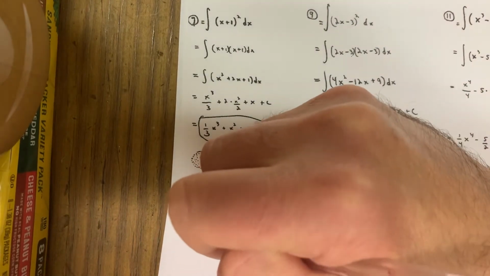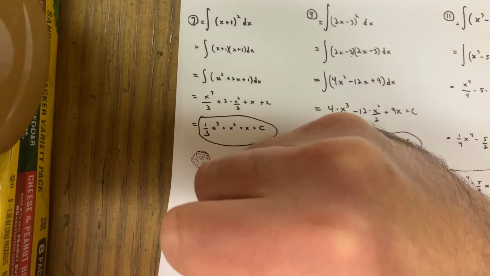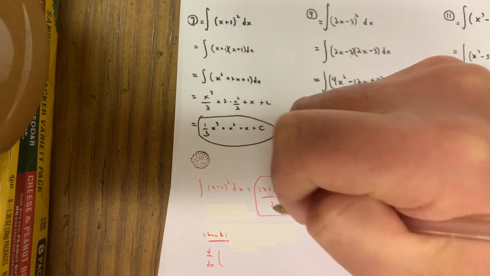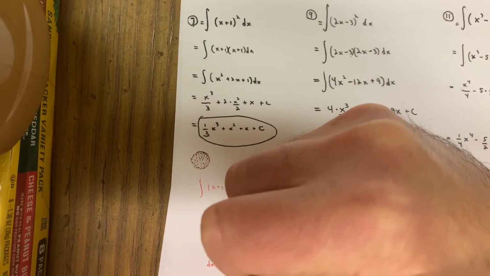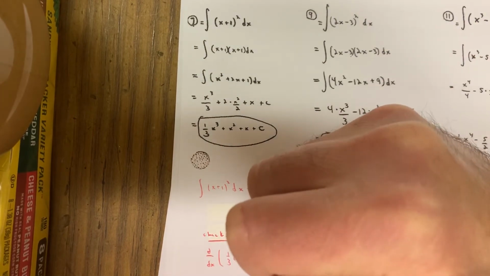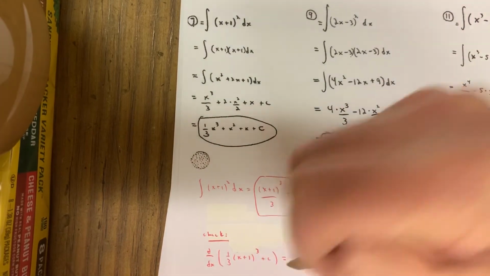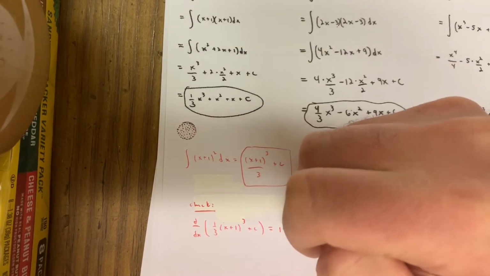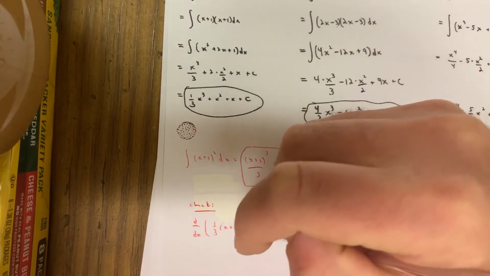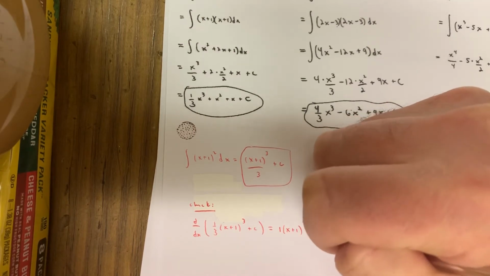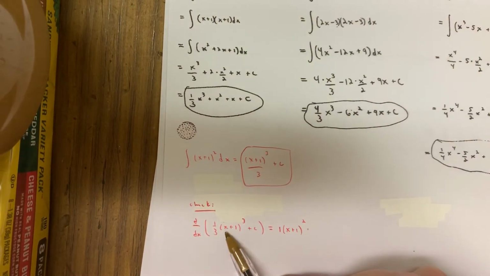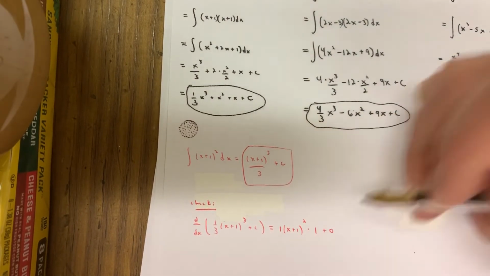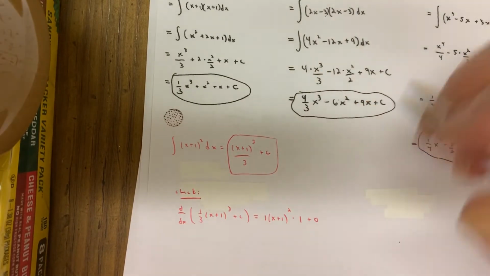Well, let's do the check and make sure this is all right. So let's take the derivative with respect to x of this. And if you don't mind, I'll write it as 1/3 (x plus 1) quantity cubed plus c. If you actually take this derivative, you have to use the chain rule. Drop the 3 like it's hot. 3 times a third is 1. Rewrite the entire inside. Raise the exponent to 1 less. But then you have to multiply by the derivative of the inside. But the derivative of x plus 1 with respect to x is just 1. Then the derivative of c is going to be 0. Derivative of a constant is just 0.